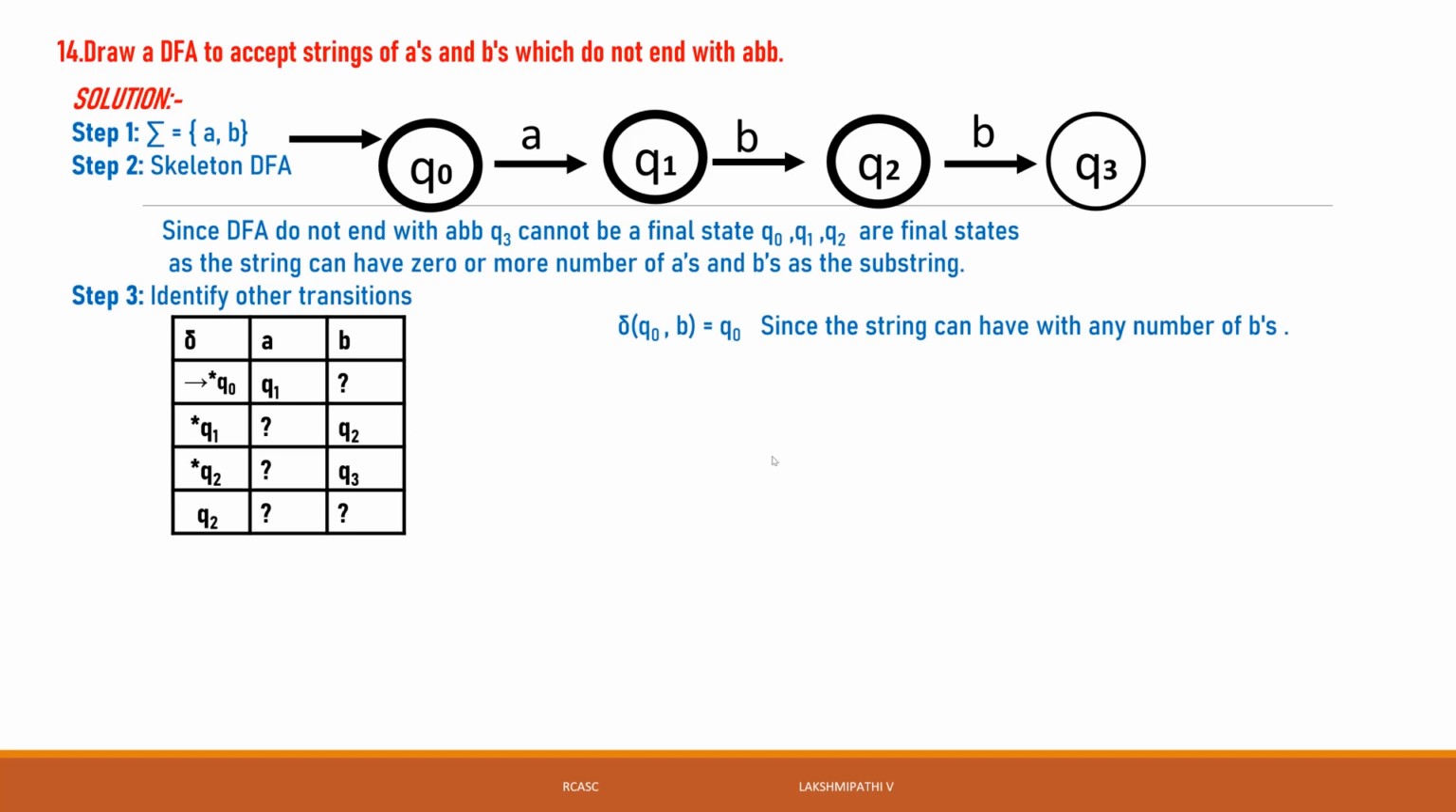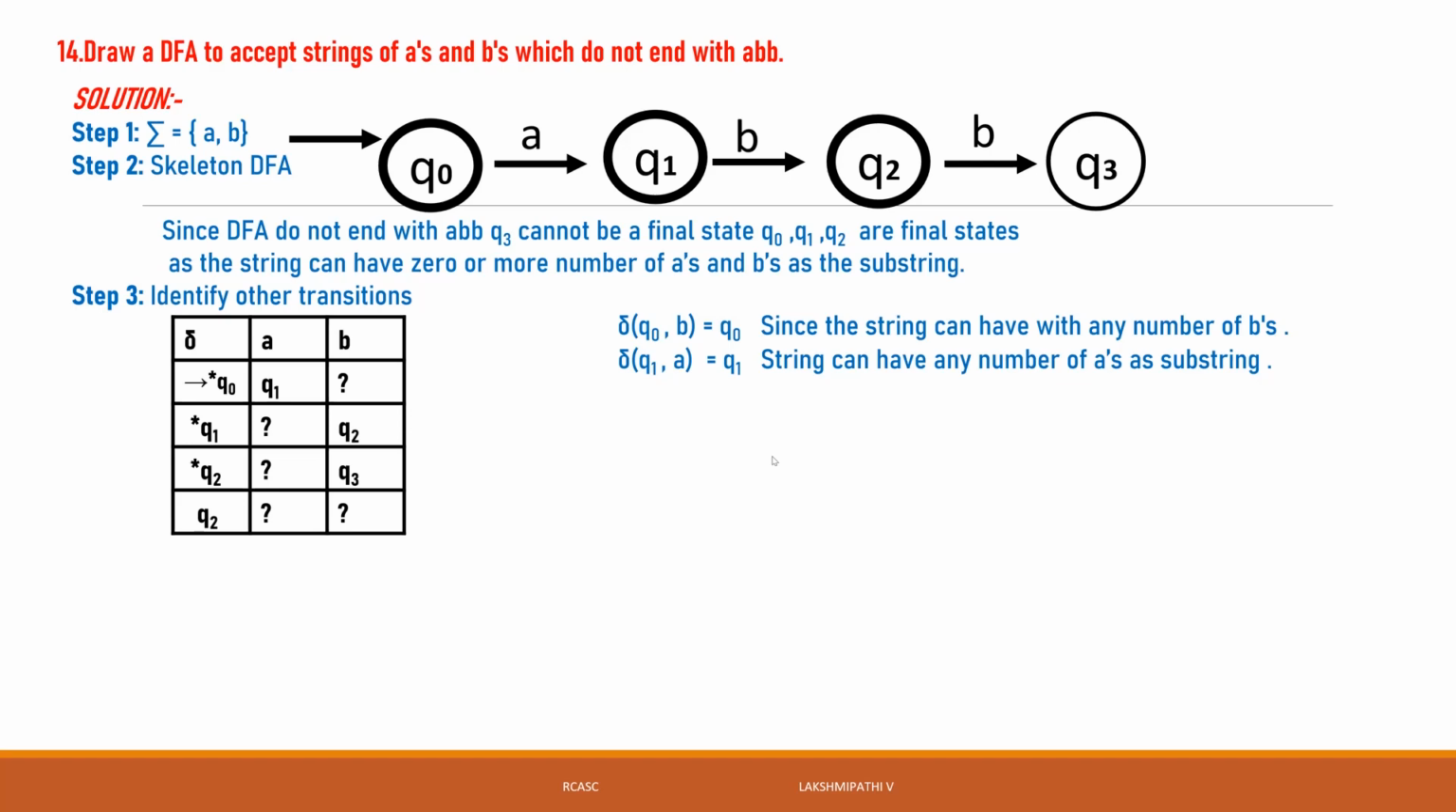That's why Q0 of B will be Q0, since the string can have any number of Bs. See, that's why we can give Q0 of B is Q0 only. Then Q1 of A is Q1 only. Can you have any number of A's as a substring? Start with 1B, then any number of A's, any number of A's also will be accepted.